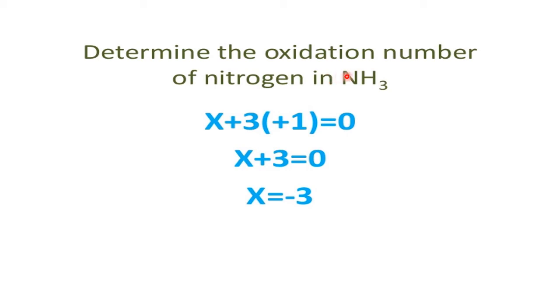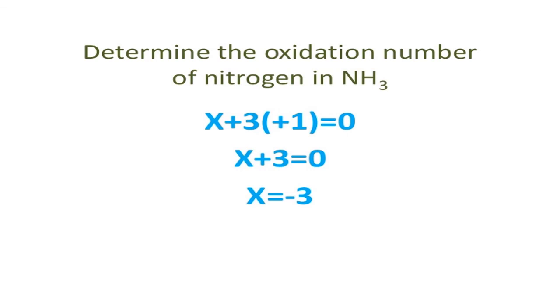Plus 3 hydrogen are there. What is the ON of hydrogen? Always taken as plus 1. Sum of all the ONs in a neutral molecule equals 0. Simplify, X equals minus 3. That means the ON of nitrogen in ammonia equals minus 3.